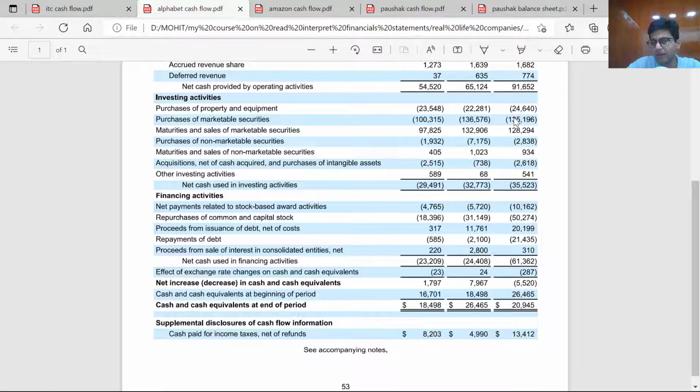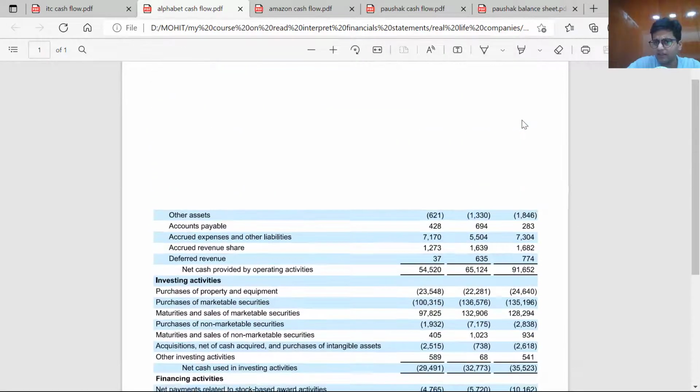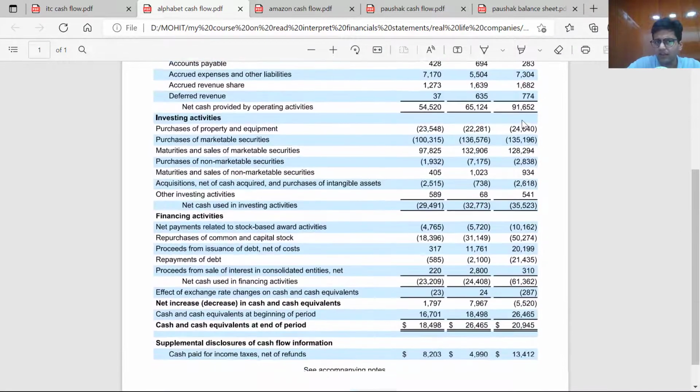Considering our previous examples, let's see the cash flow from investing activities of Google Alphabet. We can see here that in 2021, Google made a capital expenditure, the purchase of property and equipment, of $24 billion. What is this? This is investment in operating assets. They have purchased machinery and equipment. This has resulted in a decrease in cash flow.